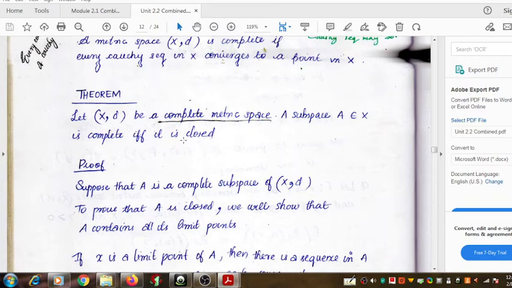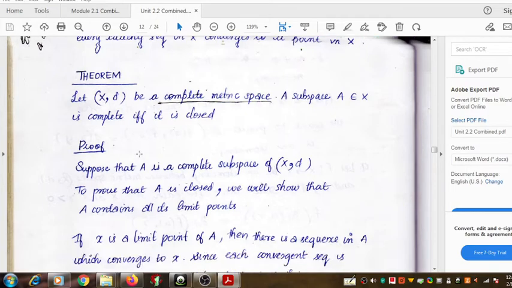So the theorem states that. It links the closedness property of the subspace with the completeness property. The two properties are now linked here. Actually, completeness is supported by closedness, and closedness is supported by completeness, and that is the essence of this result. So how can we prove this?